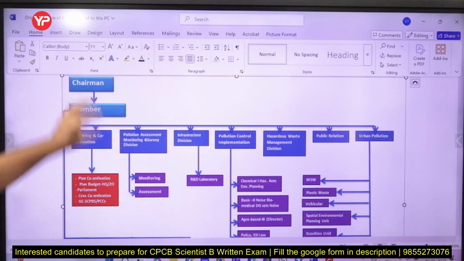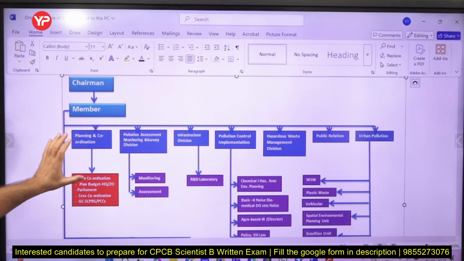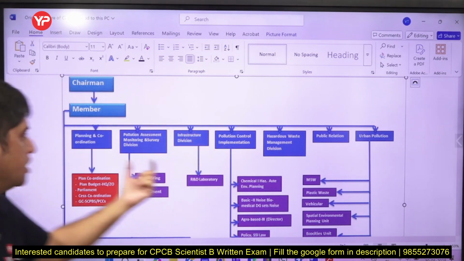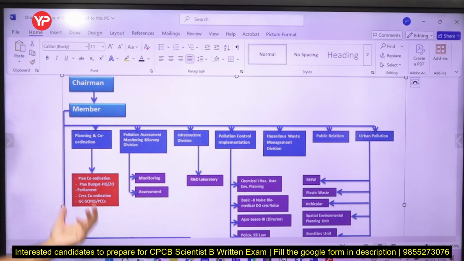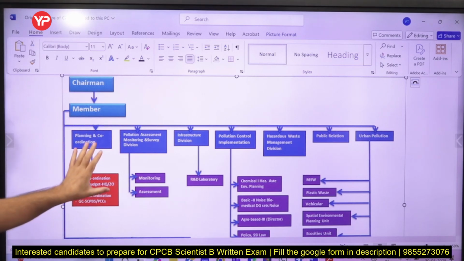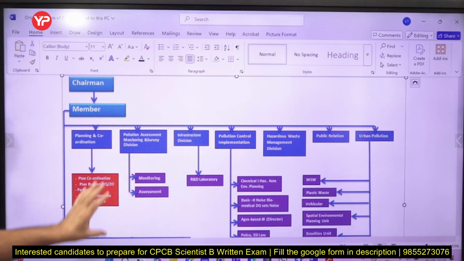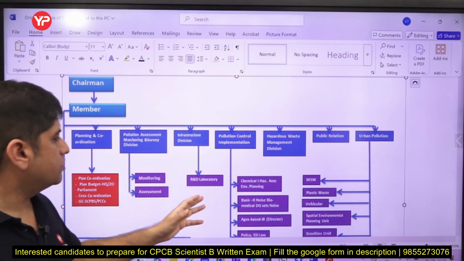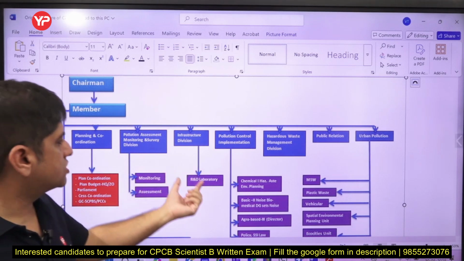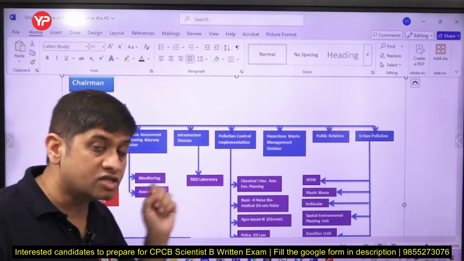Listen carefully. सबसे ऊपर तो आते हैं चेयरमैन, फिर members होते हैं. इनका काम क्या है? Central Pollution Control Board के heads कैसे बने हुए हैं? Planning and coordination, State Pollution Control Board के काम को plan करना, budgeting बनाना, ये सारा coordination and planning. फिर pollution की assessment करना, monitor करना, survey करना, that is a अलग department है. Infrastructure department जिसमें research होता है, infrastructure में R&D labs होती हैं, research also is done.